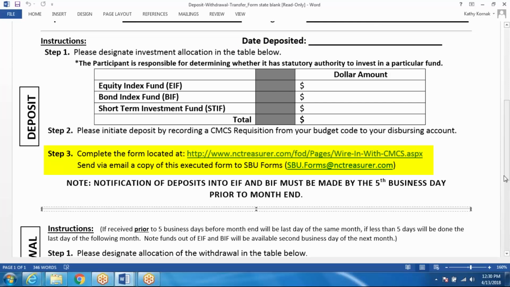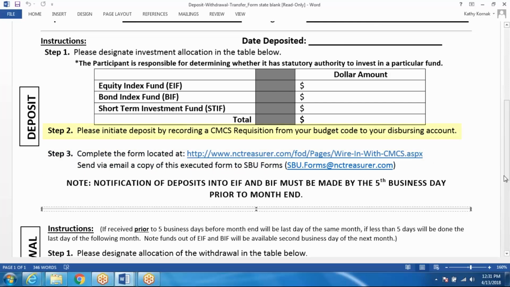It is called Wire In with CMCS. A copy of this should also be sent to sbuforms@nctreasurer.com. You'll use this form when you are sending money outside of your budget code or disbursement account. So if there are funds coming from outside your budget code or disbursement account, you'll complete this Wire In with CMCS form and make sure a copy goes to SBU Forms.